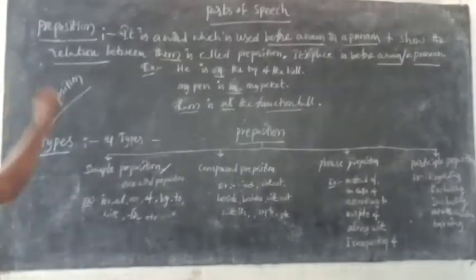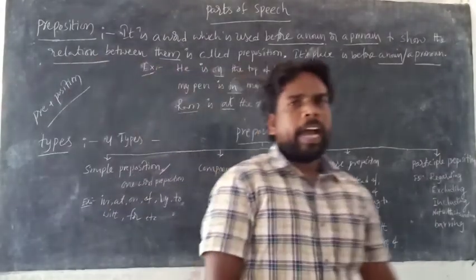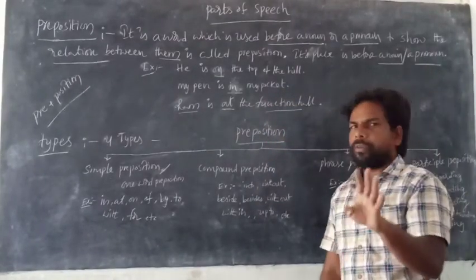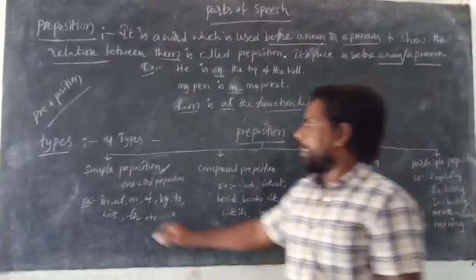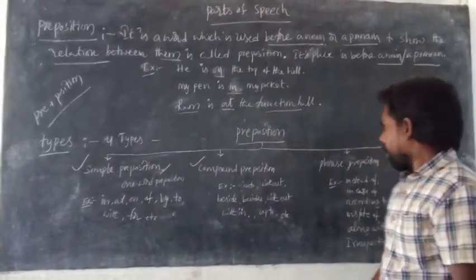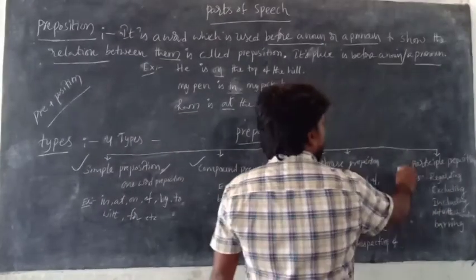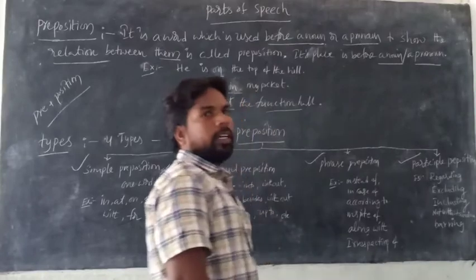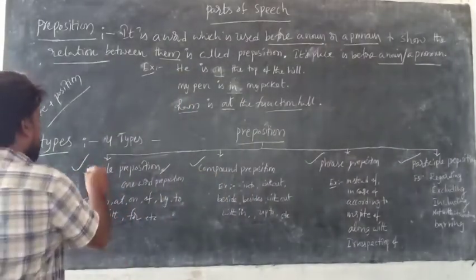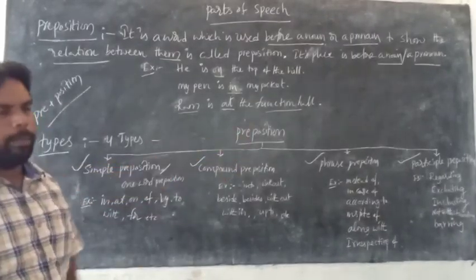And come to the types of preposition. We have 4 types of prepositions. One is simple preposition. Second one is compound preposition. Third one is phrase preposition. And the fourth one is participle preposition. What is that? Participle preposition. Simple preposition, compound preposition, phrase preposition, and participle preposition.